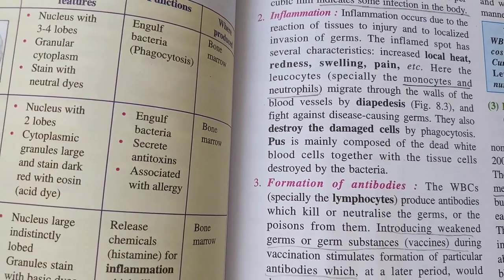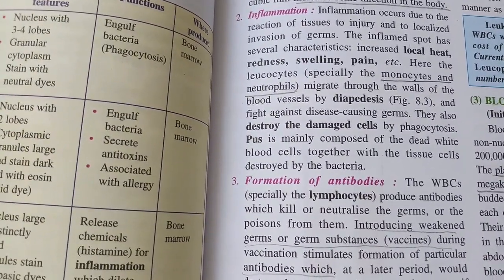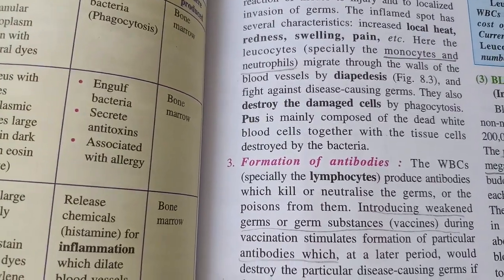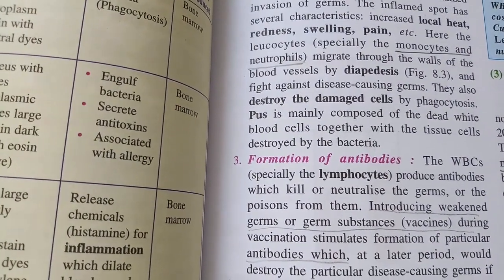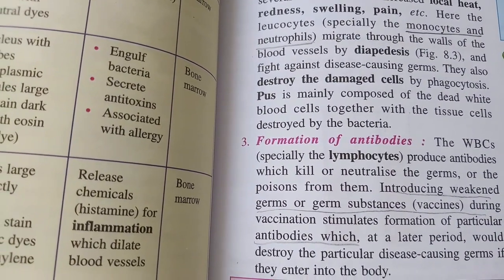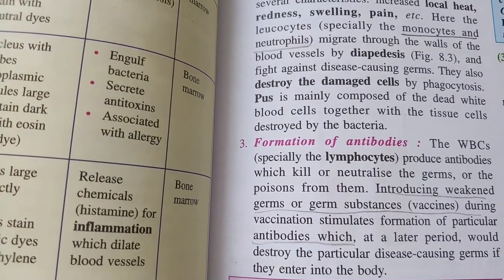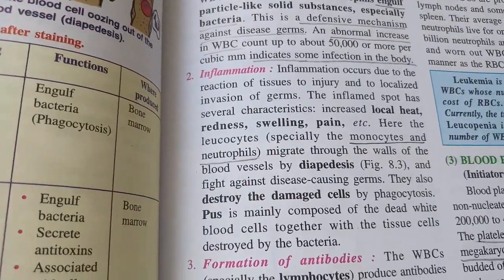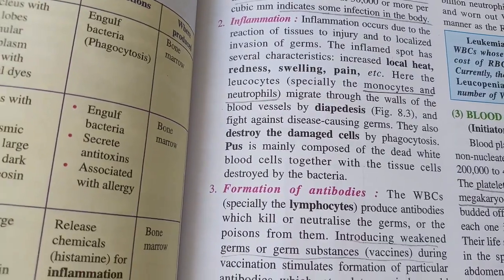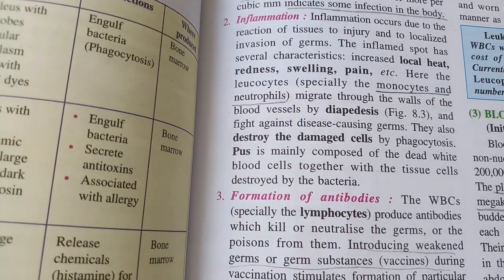So this WBC, especially the monocytes and the neutrophils, make their way through diapedesis and fight against the disease-causing germs and destroy damaged cells by phagocytosis. Now pus, many times you might have heard the word pus, is mainly composed of the dead white blood cells together with the tissue cells destroyed by the bacteria. So in the phagocytosis, when they try to fight and destroy the germs, the pathogens, many of the white blood cells are also destroyed. So they turn into the form of pus and come out.